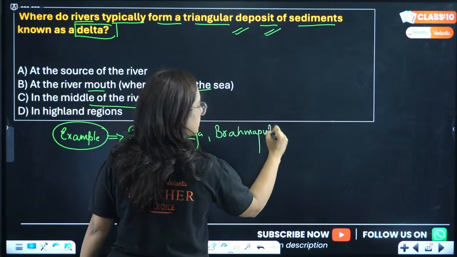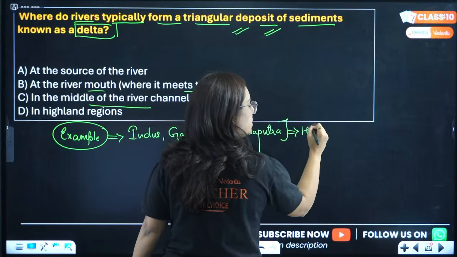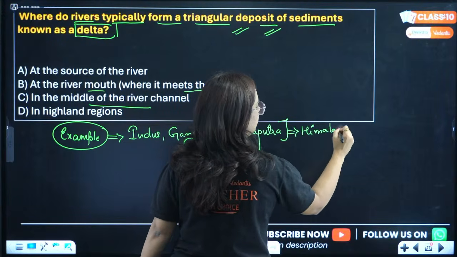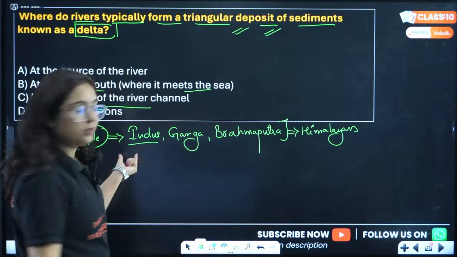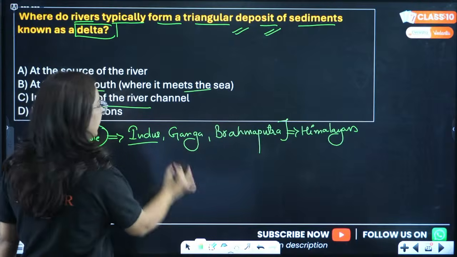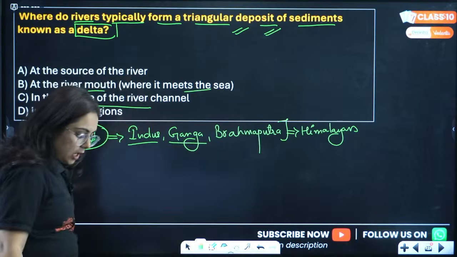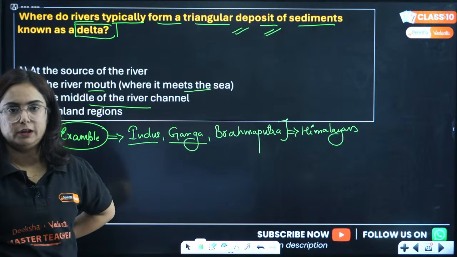If we talk about the sources of these great rivers, all of them originate from the Himalayan mountains. Indus and Brahmaputra rise near Mansarovar Lake, and Ganga from the Gangotri Glacier in the Himalayas, in Uttarakhand particularly.